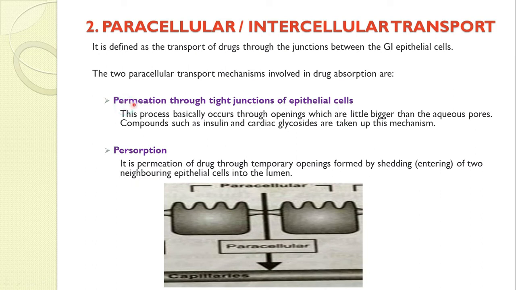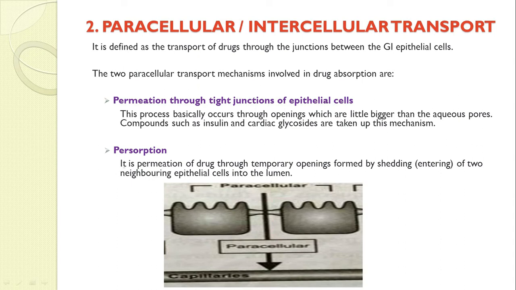Now firstly we will look at permeation through tight junctions of epithelial cells. This process occurs through openings a little bigger than the aqueous pores we have seen in pore transfer. Compounds such as insulin and cardiac glycosides are absorbed by this mechanism, meaning insulin and cardiac glycosides will transfer by permeation through the tight junctions of the GI epithelial cells.